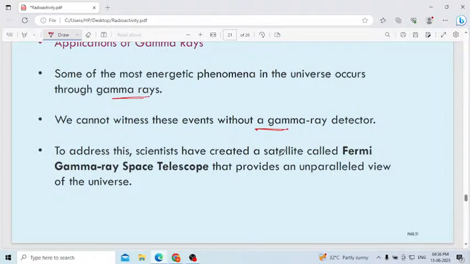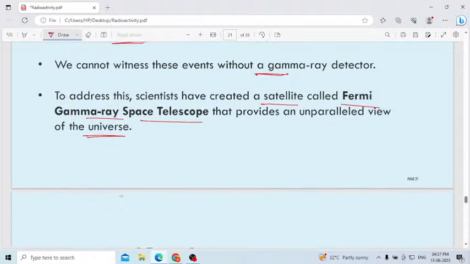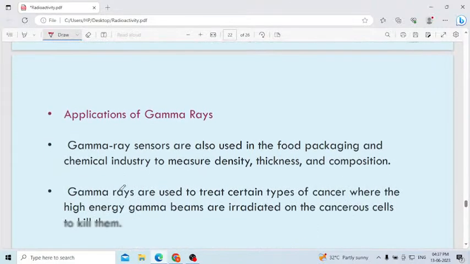Okay. To address this, scientists have created a satellite called the Fermi Gamma Ray Space Telescope that provides an unparalleled view of the universe. Yes, this satellite helps to study these phenomena.